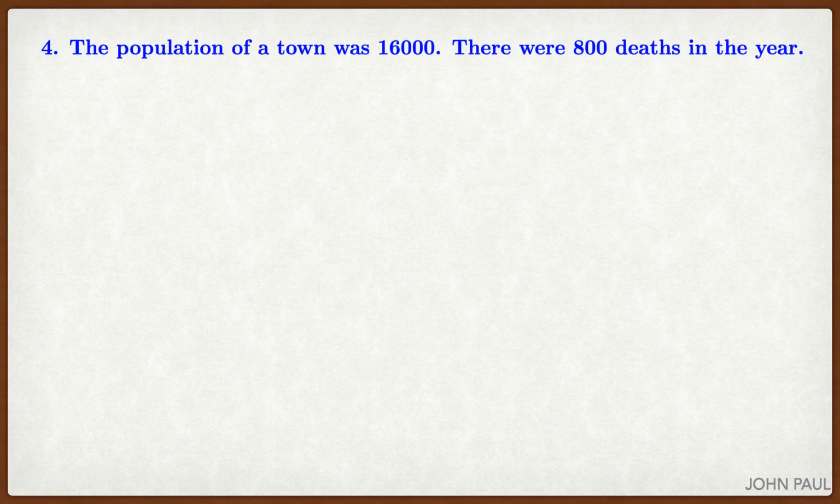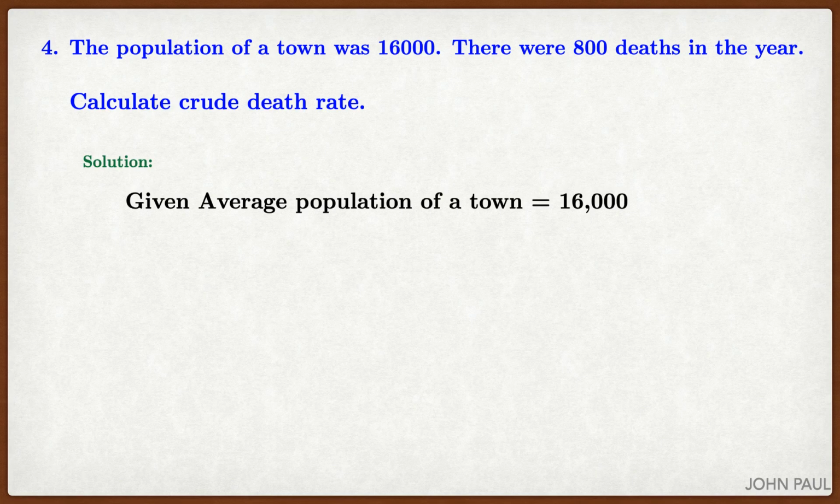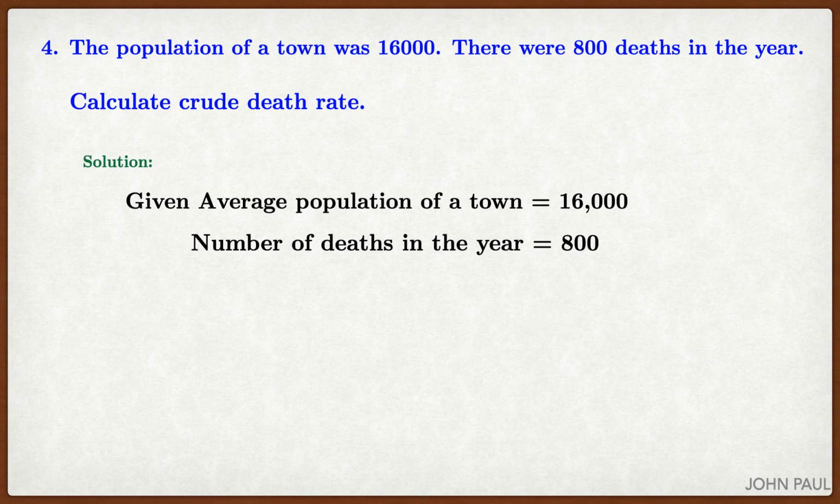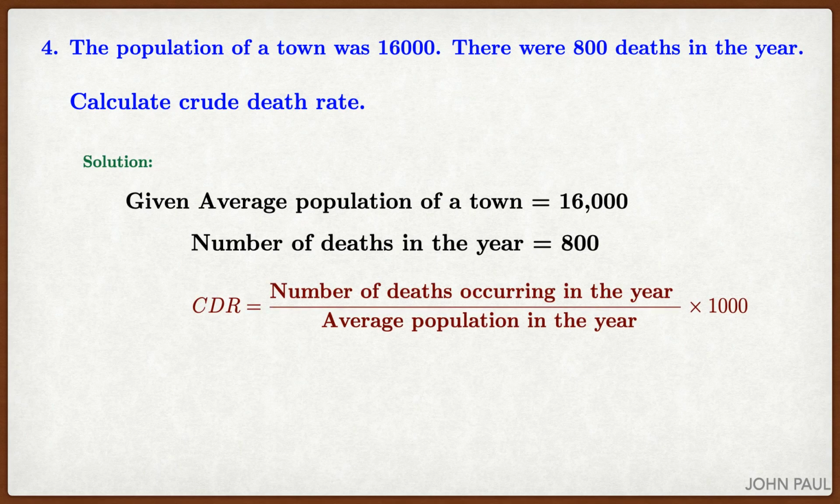Fourth problem, the population of a town was 16,000. There were 800 deaths in the year. Calculate crude death rate. Solution: given average population of a town equal to 16,000, the number of deaths equal to 800, we have to find CDR. Formula is number of deaths by average population. 800 by 16,000 into 1000, that is equal to 50.